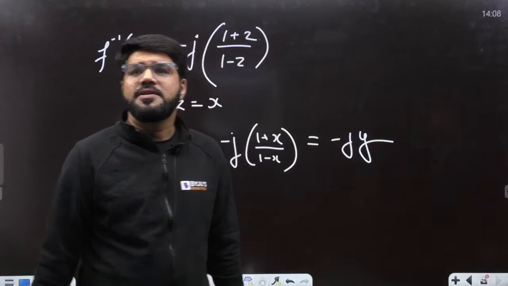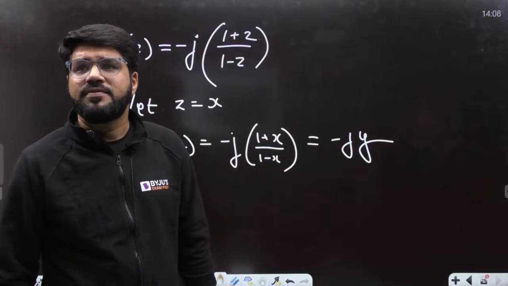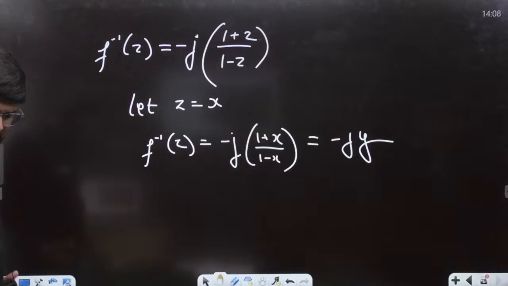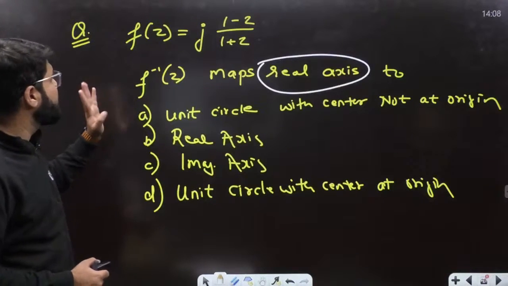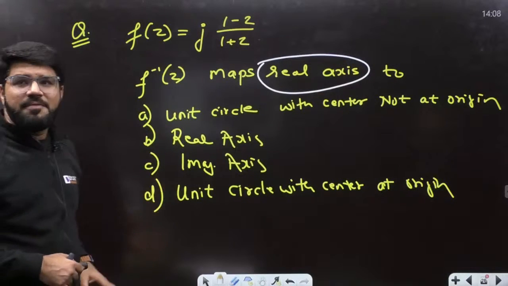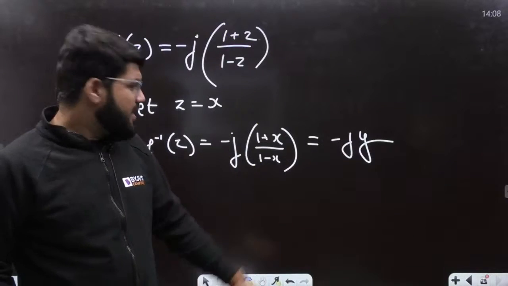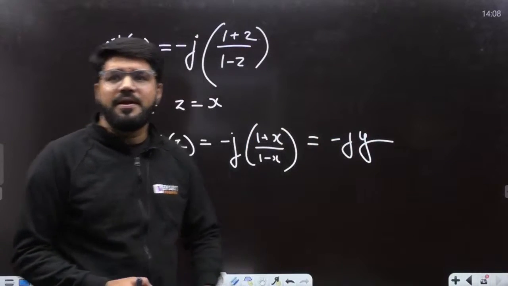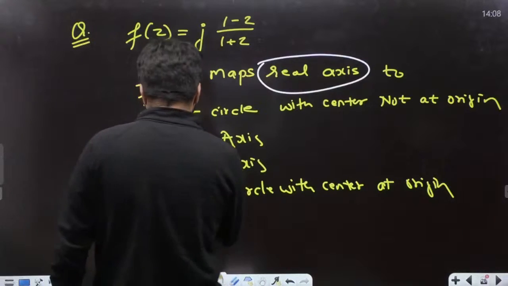Yes, sir, it is the inverse of f of z, not f of z inverse. I have not taken f of z inverse. I have taken f inverse z only. f of z inverse is a different parameter. So it's purely mapping it into the imaginary axis.